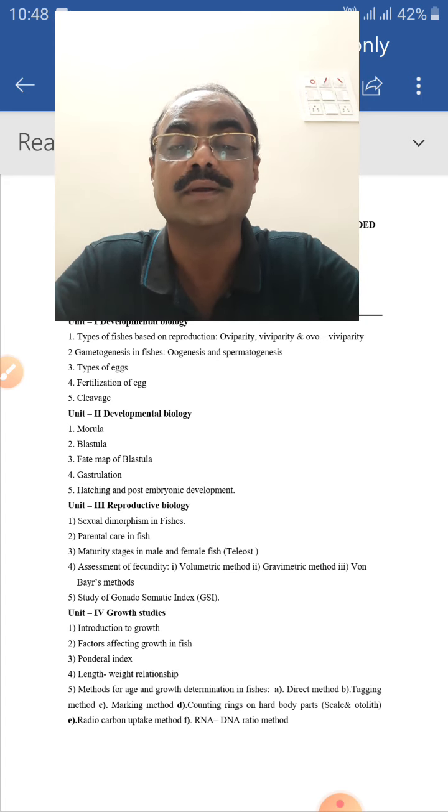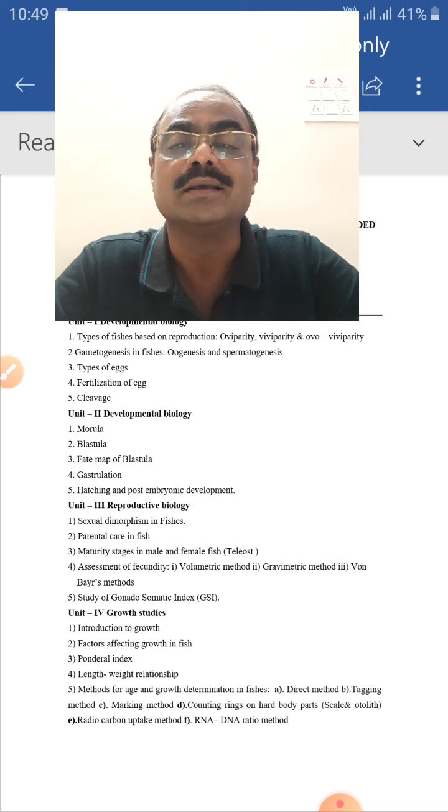the body. In the female, the egg laying outside the body is related to fecundity. How many eggs are laid by the female in the total spawning season or one spawning period?